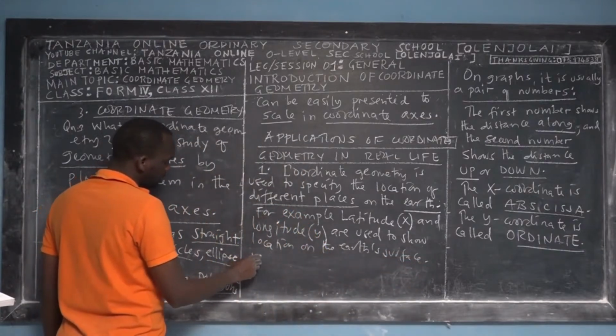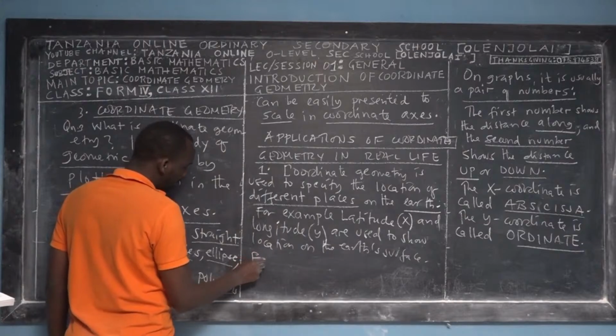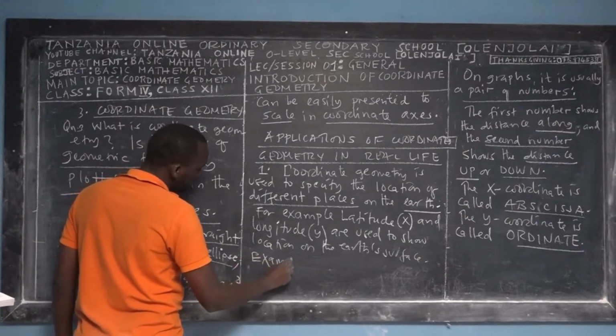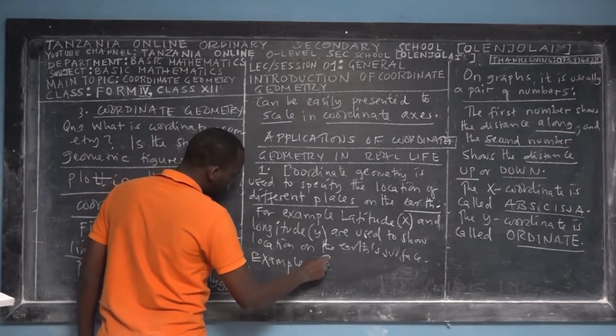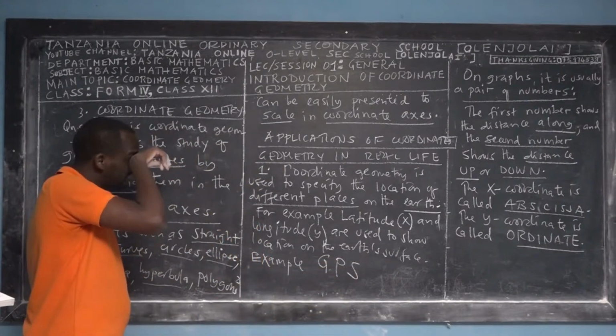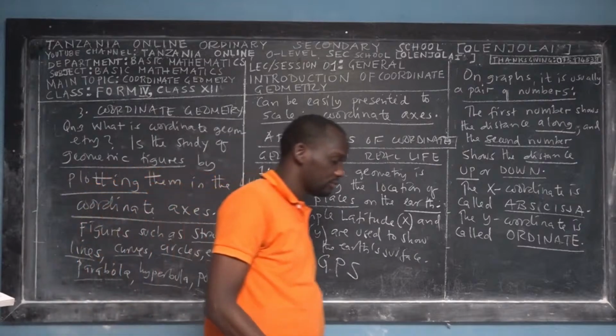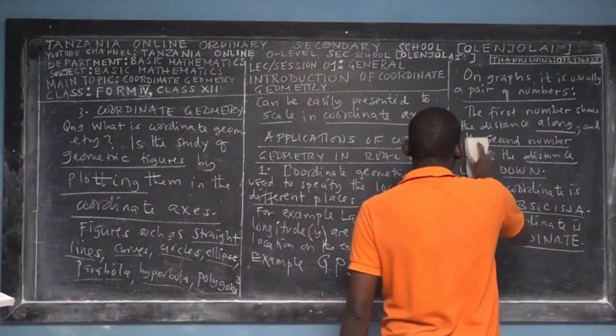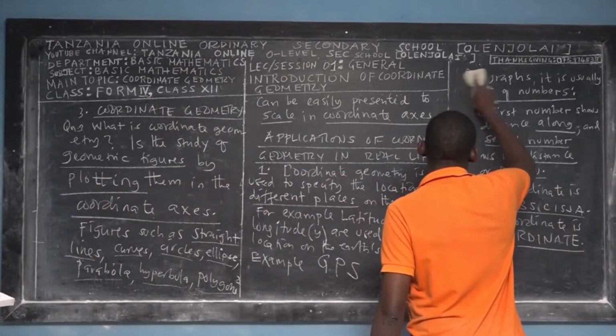For instance, an example of a device that uses this is the GPS. GPS stands for Global Positioning Satellite. It is effectively using the concepts of coordinate geometry.